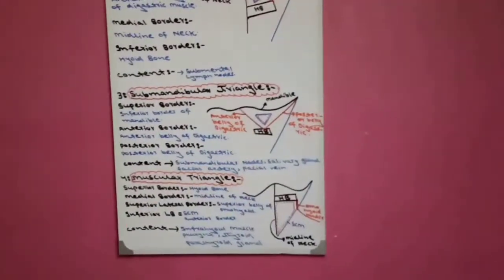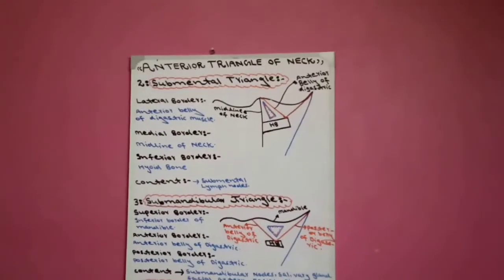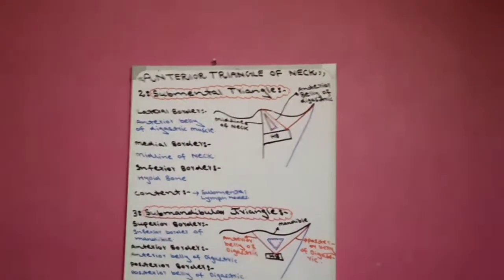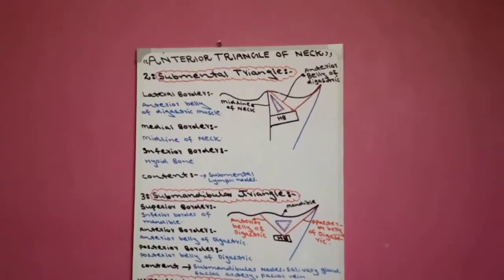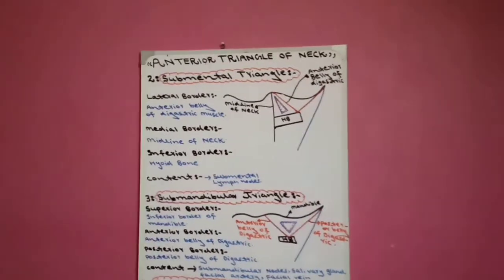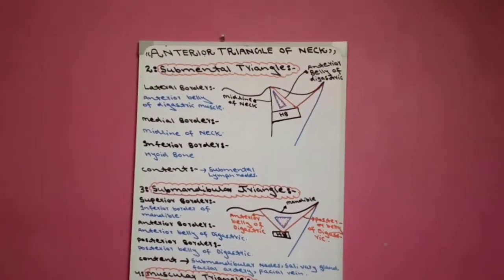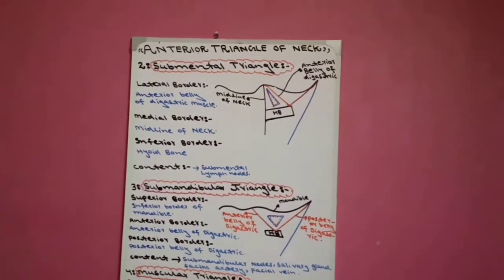Now in today's video we studied the anterior triangle of neck, borders meaning boundaries of anterior triangle of neck, content of anterior triangle of neck, diagram of anterior triangle of neck, and the third is subdivision of anterior triangle of neck, which are 4 subdivisions.